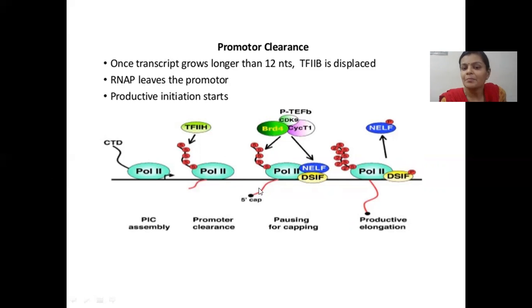And the next step is not elongation. It is where there is a pausing of the polymerase activity to allow 5' capping. This 5' capping is accomplished before RNA polymerase II proceeds to elongating that mRNA transcript. The reason this is happening is that it has a significance in termination of transcription, one thing. The other thing is that transcription of mRNA, or any RNA for that matter, in a eukaryotic system is much more challenging than in a prokaryotic system.